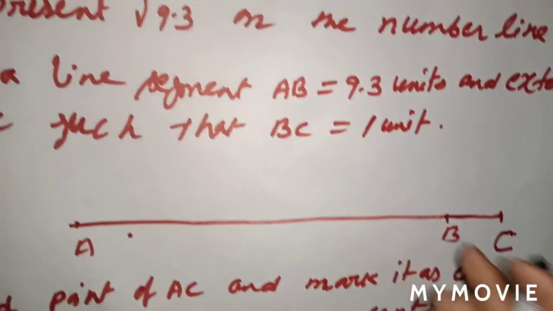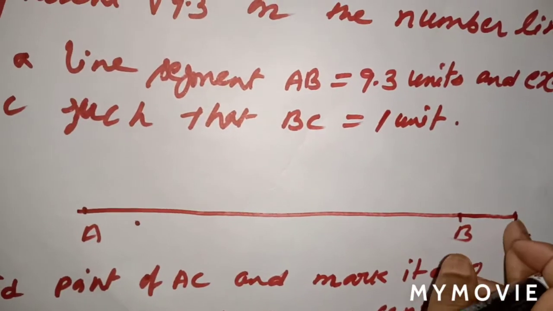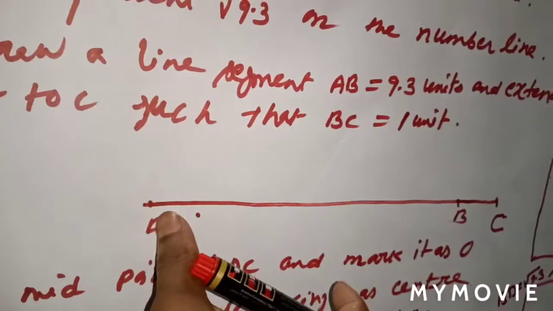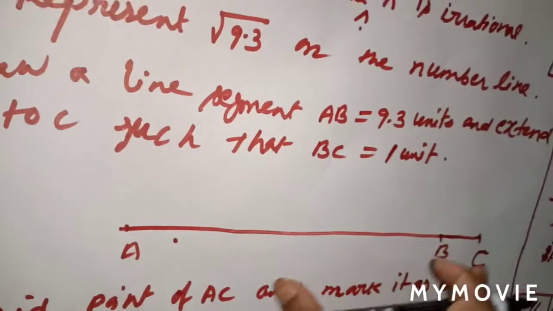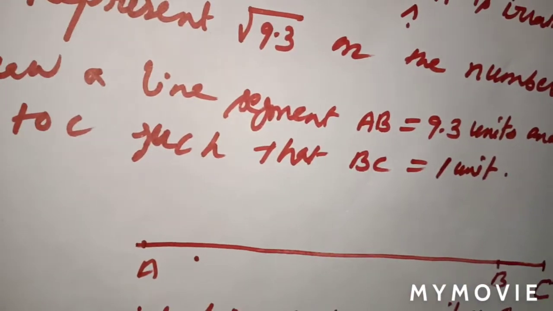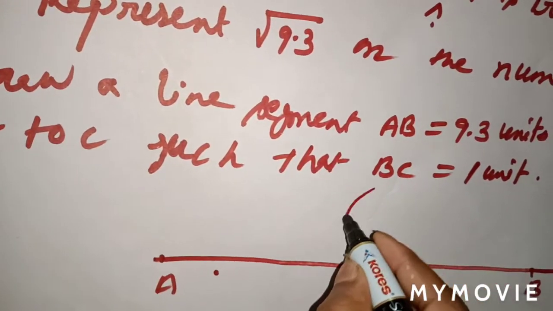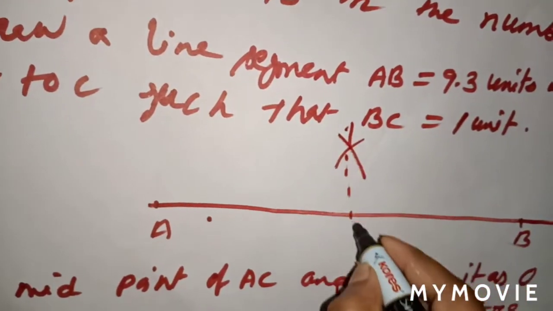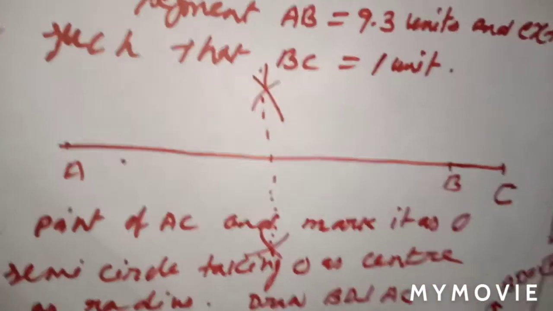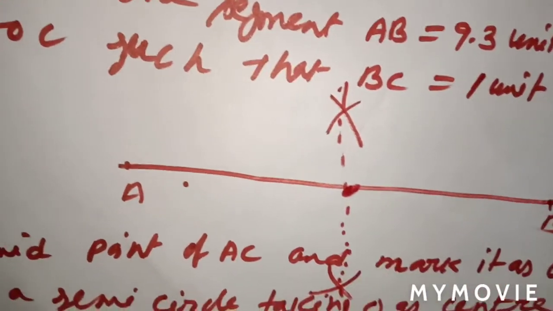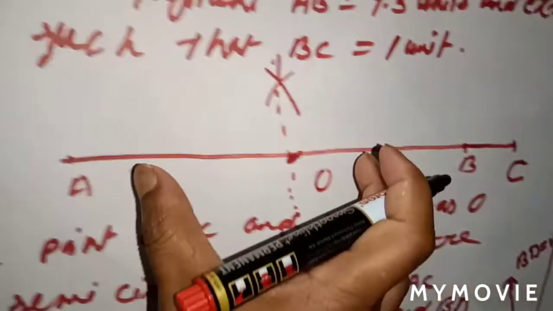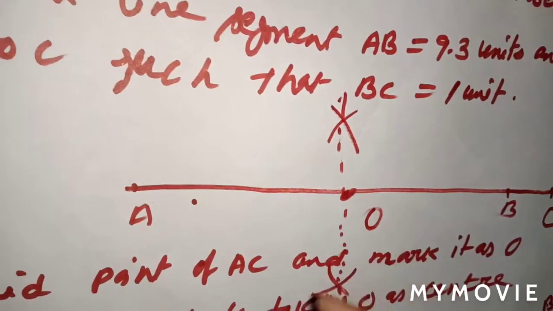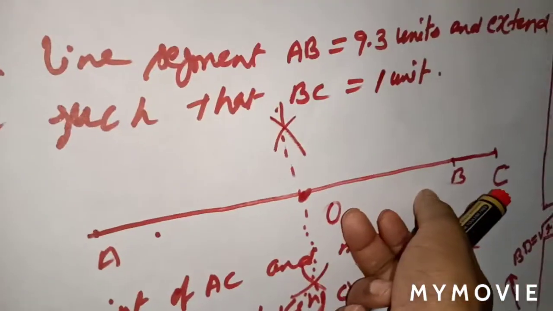Now find the midpoint of AC and mark it as O. So how to find out the midpoint, do you know? From C, draw an arc with the same radius, and similarly another arc from A, then you will draw a perpendicular bisector. This is simple, okay? It may not be correct, but you can draw the perpendicular bisector like that. After drawing the perpendicular bisector, suppose this is the center, O. Now with OA as radius, draw a semicircle. You can use a compass like that.